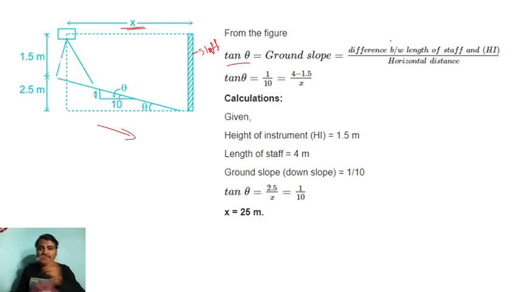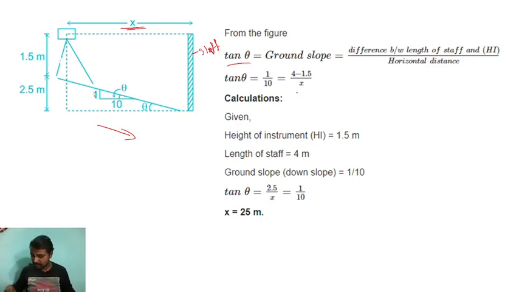You have to make two differences. One is the difference between the length of the staff and the height of the instrument, divided by the horizontal distance. So tan theta equals 1 by 10 equals (4 minus 1.5) divided by x.